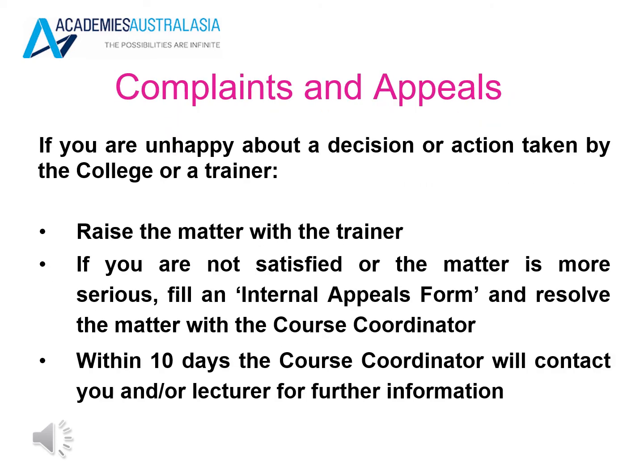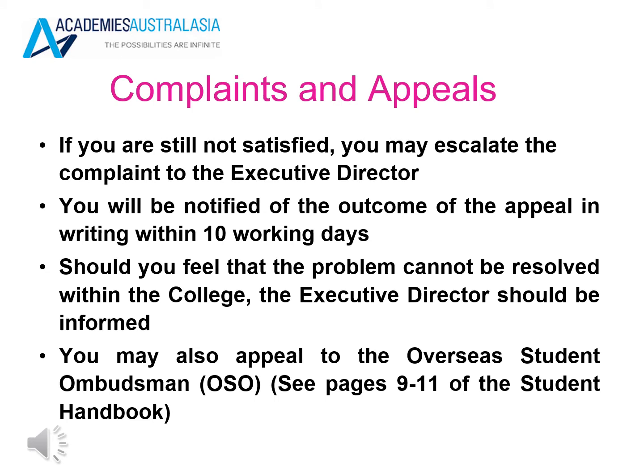Complaints and appeals. If you are unhappy about a decision or action taken by the college or a trainer, first, raise the matter with the trainer. If you're not satisfied or the matter is more serious, fill an internal appeals form and resolve the matter with the course coordinator. Within 10 days, the course coordinator will contact you or the lecturer for further information. If you are still not satisfied, you may escalate the complaint to the executive director. You will be notified of the outcome of the appeal in writing within 10 working days.